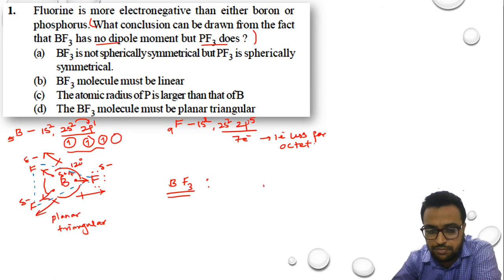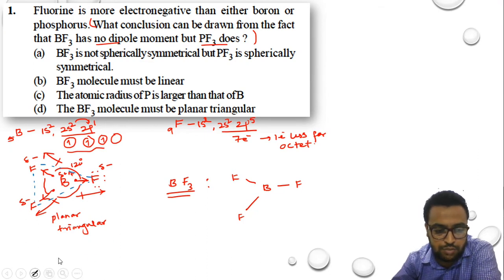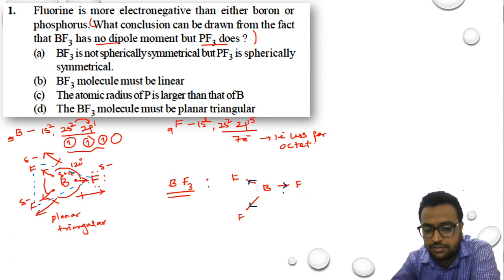So in BF3, when I say boron is connected to 3 fluorine atoms, and the direction of movement of electrons is towards fluorine, I am just representing it by an arrow mark.